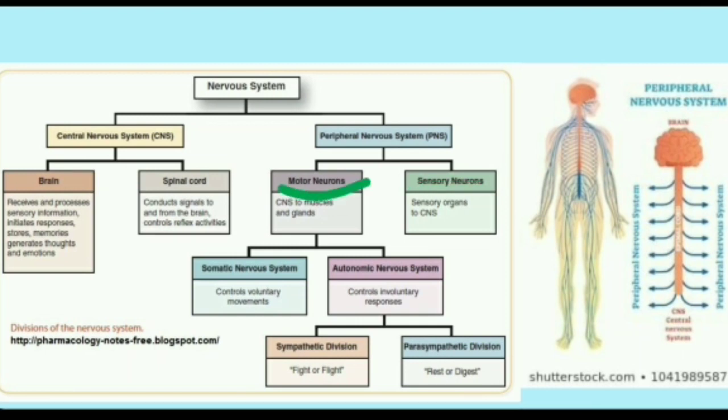Now coming to motor neurons, these consist of the somatic nervous system and the autonomic nervous system. The somatic nervous system mainly controls voluntary movements, like whatever you want to do by your will. And we have discussed earlier also about the autonomic nervous system. It controls involuntary responses like the heartbeat and all. And this autonomic nervous system is further divided into the sympathetic division and the parasympathetic division. We will discuss them in a different chapter, okay?